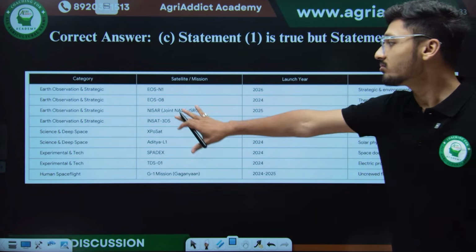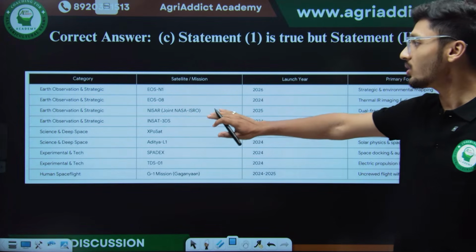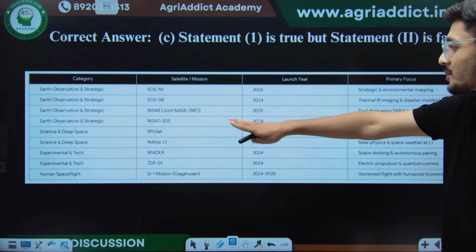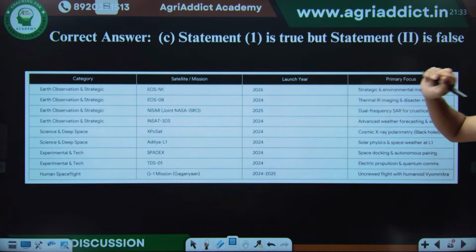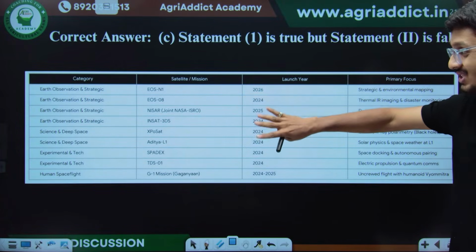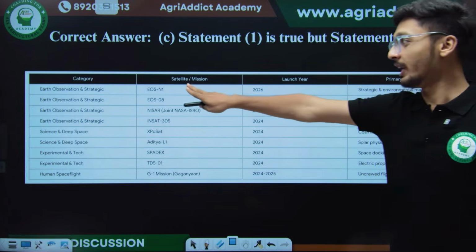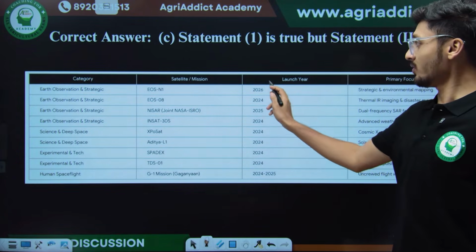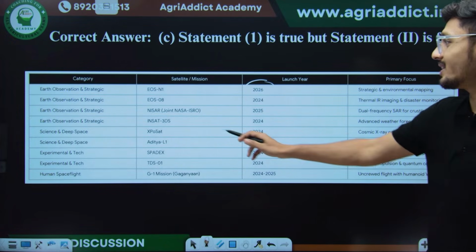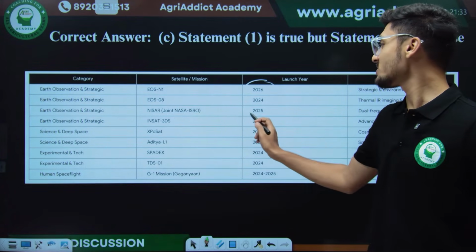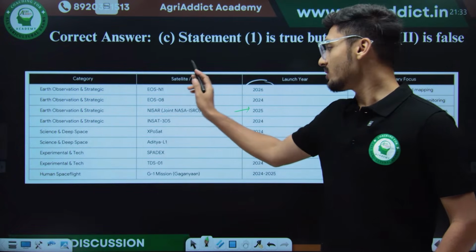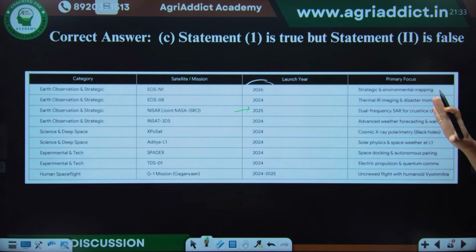So these are some satellites of ISRO, like Earth observation and strategic satellites, then science and deep space satellites, experimental and tech satellites, and human space flights satellites. So there are 4 main categories of satellites by ISRO, and these are the latest ones. EOS N1, see, EOS N1, which is launched in year 2026. Then NISAR is also a joint project of NASA and ISRO which is launched in 2025. Then ये भी स्लाइड का आप एक ओवरव्यू रख लो कि इफ अगर इसरो से रिलेटेड कोई क्वेश्चन आता है तो इट विल बी ऑफ हेल्प फॉर यू.